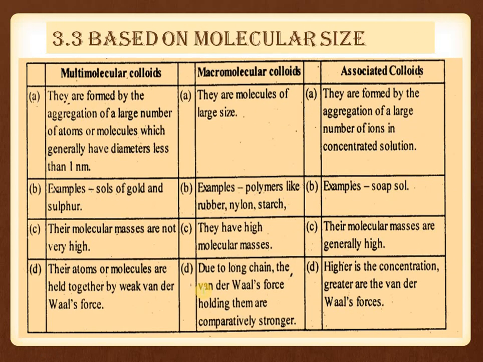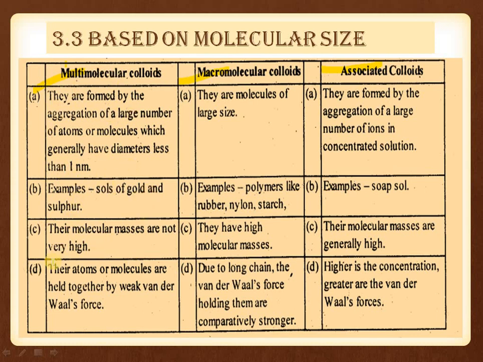Moving to next, the third type, based on molecular size. There are three types, that is multimolecular colloids, macromolecular colloids and associated colloids. In multimolecular colloids, multi means more than one. So they are aggregations of atoms or molecules which have a diameter of less than 1 nanometer. Here the solutions of gold and sulfur are examples.